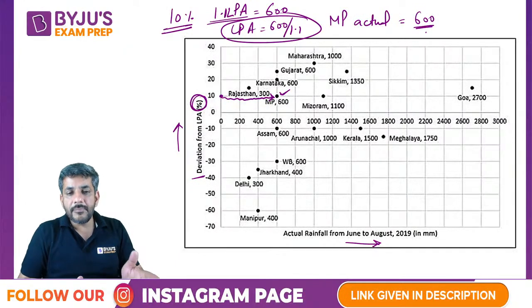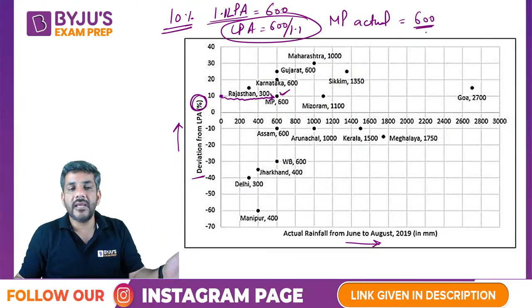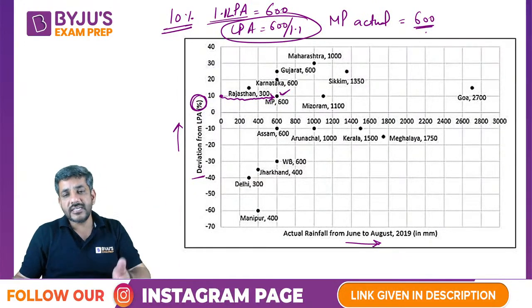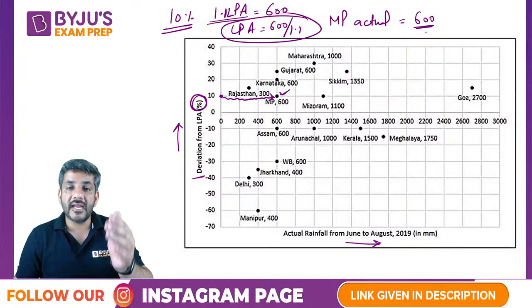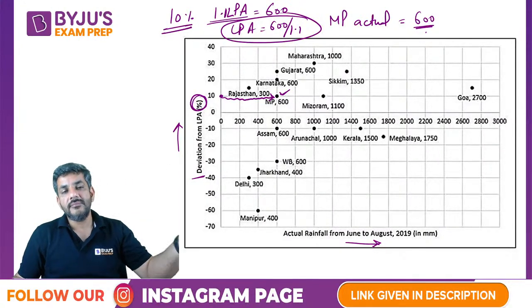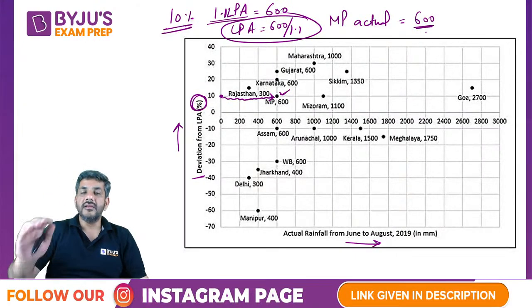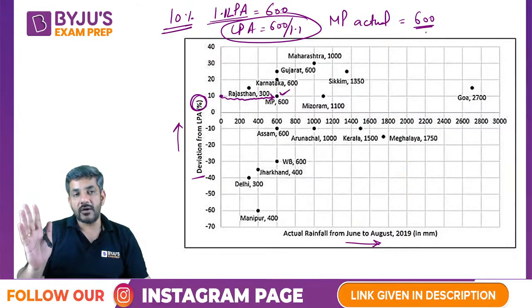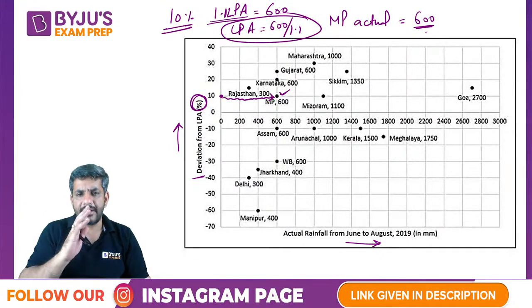This year 10% more than that has happened. So मतलब अगर पहले का LPA मेरा LPA था, so this year it is 10% more. 10% more means 1.1 times. So 1.1 times of the LPA is 600, which is this year. So what was the LPA? 600 divided by 1.1. And there is no other figure apart from that in the whole data.